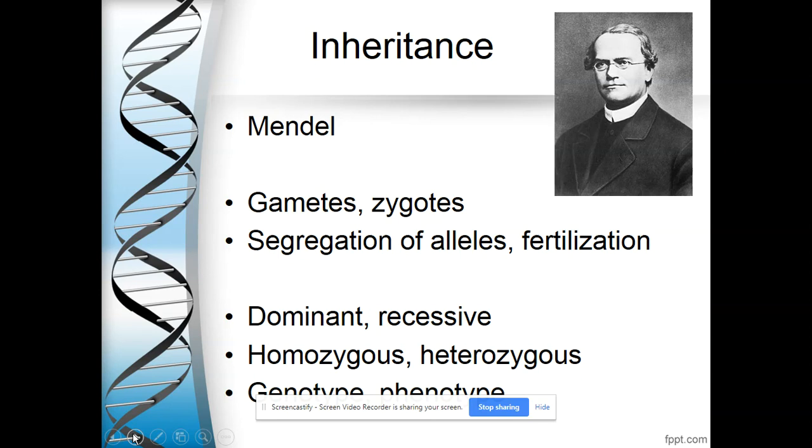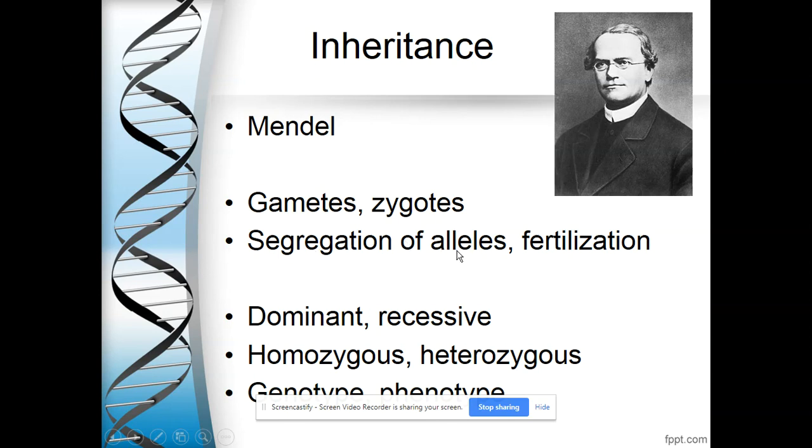Before we start talking about inheritance, let's go ahead and review some of that vocab. Remember that gametes are sex cells, eggs and sperm. They're haploid. They only have half the number of chromosomes as other cells do. Zygotes are going to be the resulting cell from the fusion of egg and sperm. So these will be the first cells that go back to being diploid, or having the regular number of chromosomes.